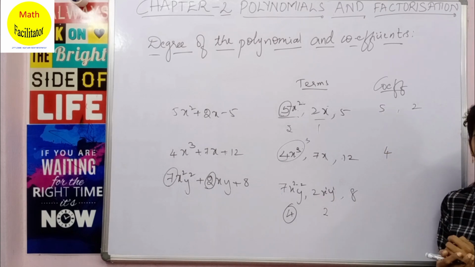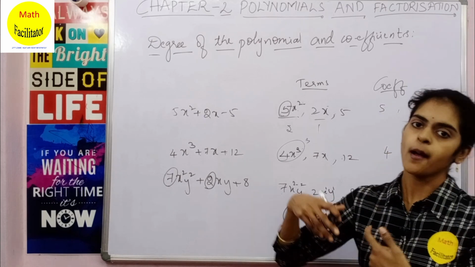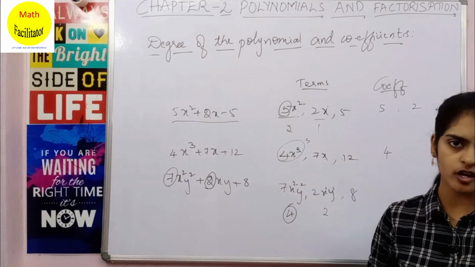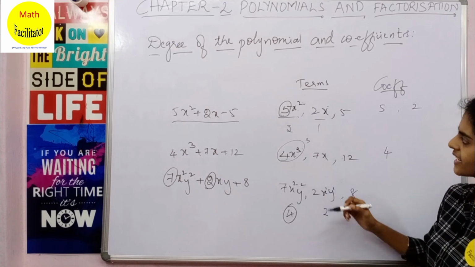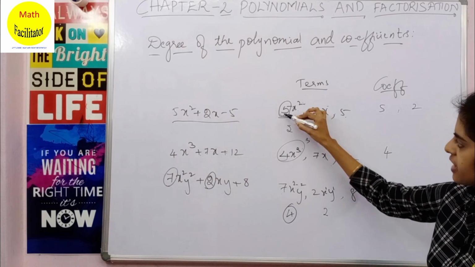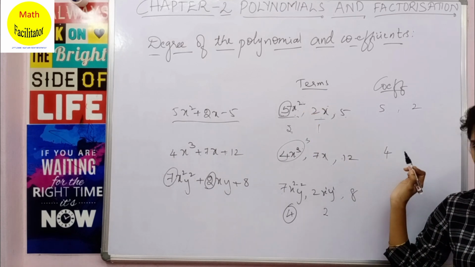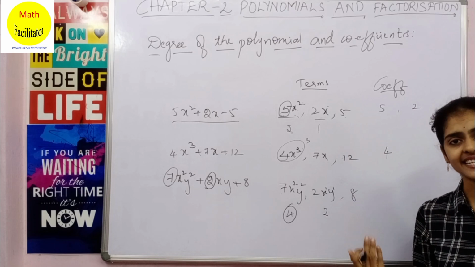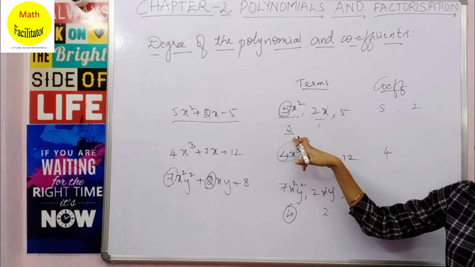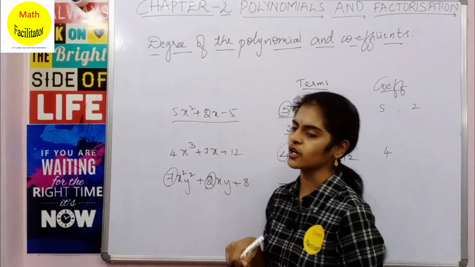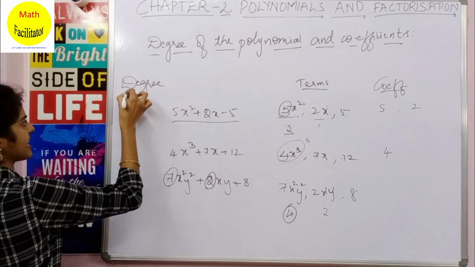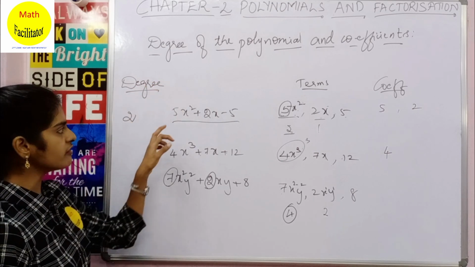Okay, now let us talk about the degree of the polynomial. So this entire thing is a polynomial. Now you can see that you have found the degree of each of the terms. Here the degree of 5x square is 2, this is 1. Now out of this, which term has the greatest degree? It is 5x square, and the degree is 2. So the degree of this polynomial is nothing but 2. So the degree of a polynomial is nothing but the highest power of the variables.